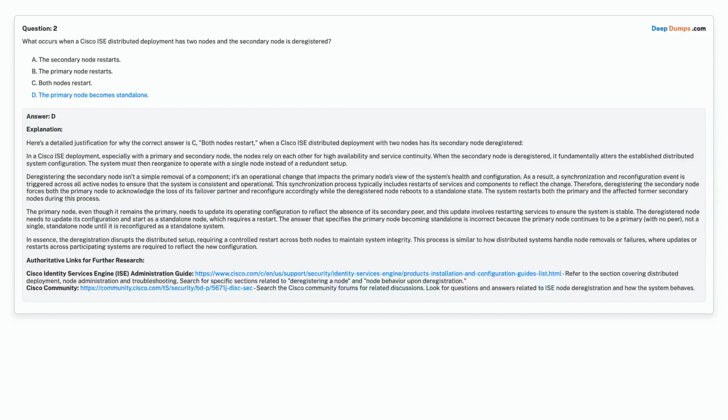Correct answer is option D. The primary node becomes standalone.